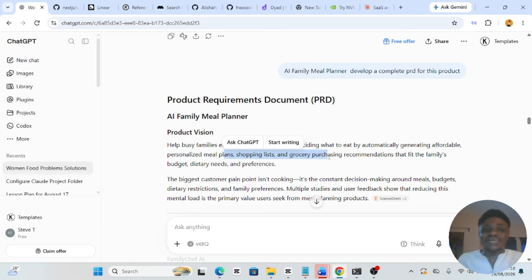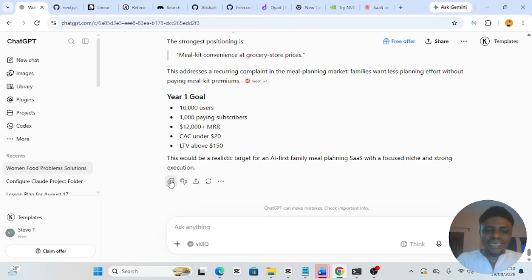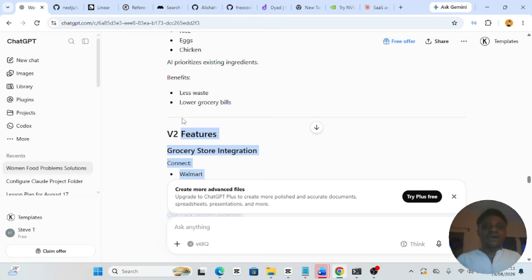But this is actually exciting. I'm actually very, very excited to build something like this. Okay, click here, go back to maybe Notepad, copy it there and save it as .md. Now, what do we have? Again, let me list the things that we have set up. We have set up Claude Code, and then we have a product. Now we have a PRD for our product.